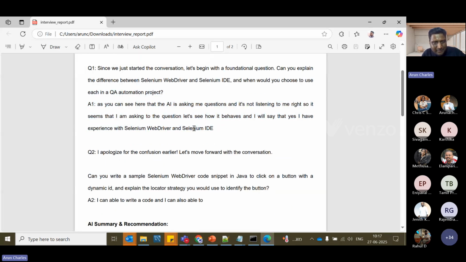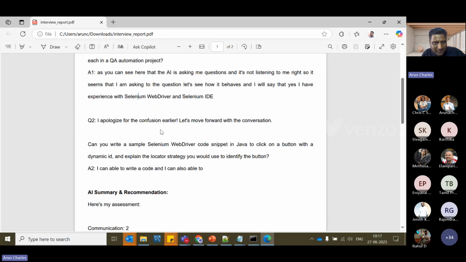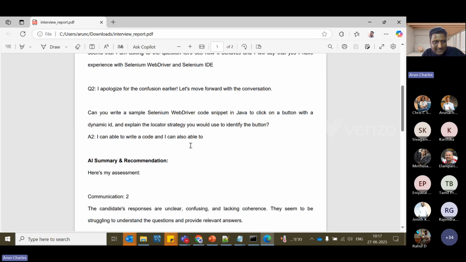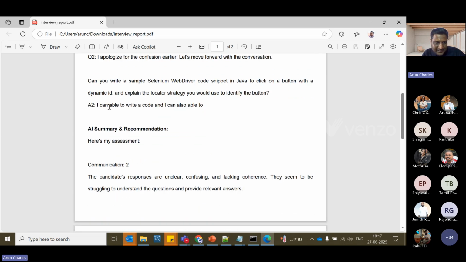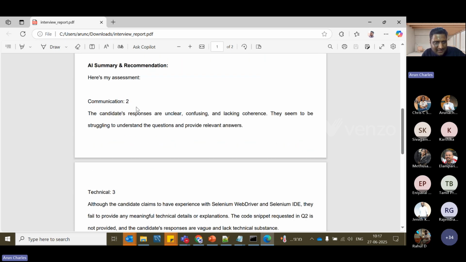Since it does not make any sense, it says it apologizes for the confusion, so let me move forward. Then it asked me another question, and I answered that I can write a code, right? So here it says the communication is poor, that the candidate responses are unclear, confusing and lack coherence. Yeah, because I didn't answer the question straight away. So it understood that the candidate response is not clear. If we answer straight and clear, it will say that it was good.